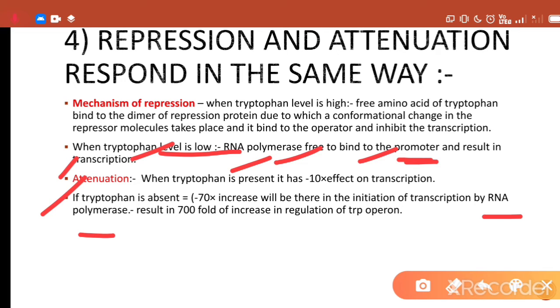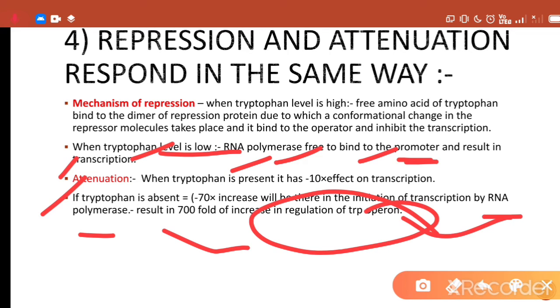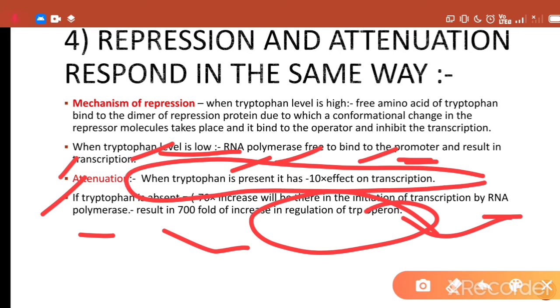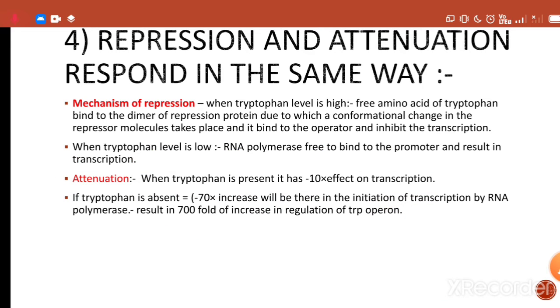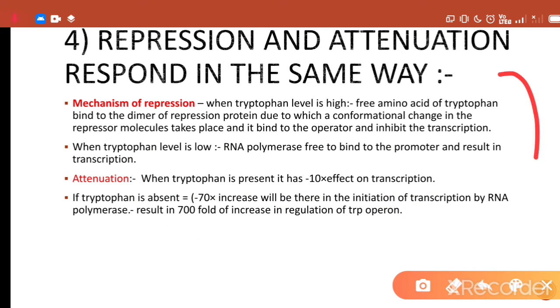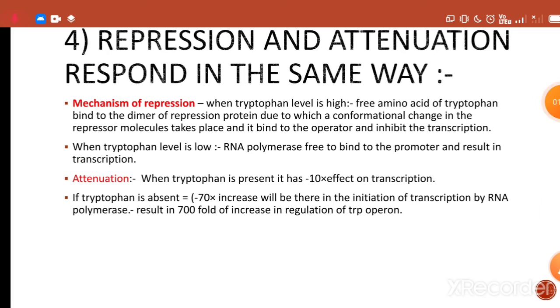It results in a 700-fold increase in regulation of the trp operon that is caused in the presence of tryptophan. So from this we get to know that the repressor molecule and this attenuation mechanism play a similar role in the inhibition and activation of transcription of different structural genes in the case of the trp operon.